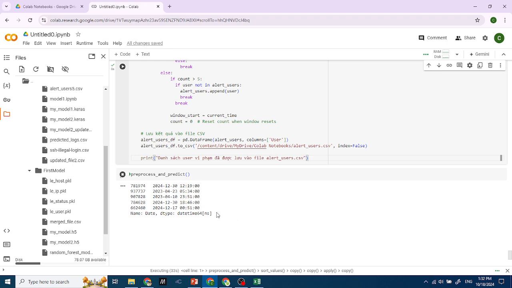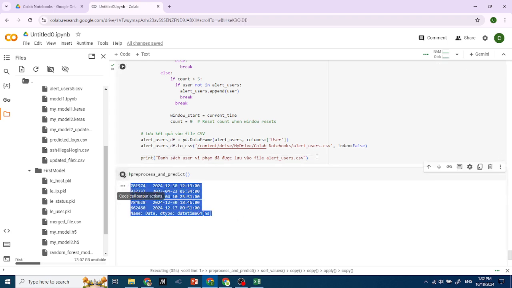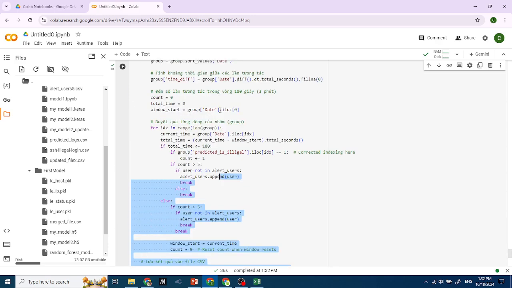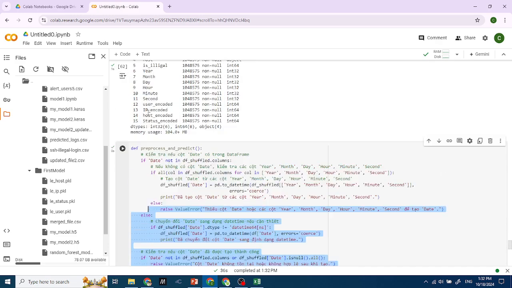So that's all. This is my project about predicting the SSH log and the illegal users that interact with your SSH, in order to control the connection flow in your SSH log.